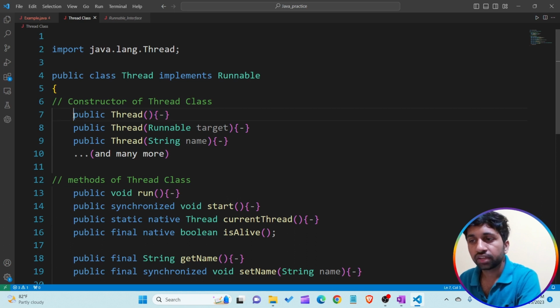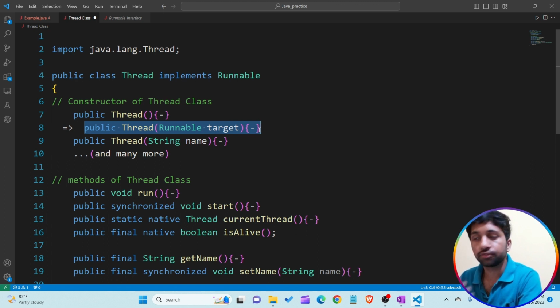The second type of constructor is useful for me. This second constructor of the Thread class takes the argument of a Runnable interface.